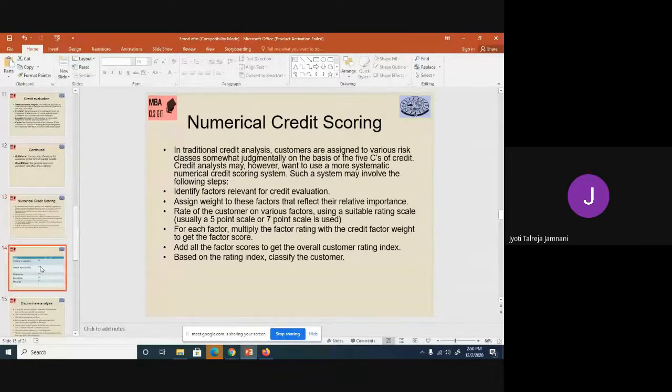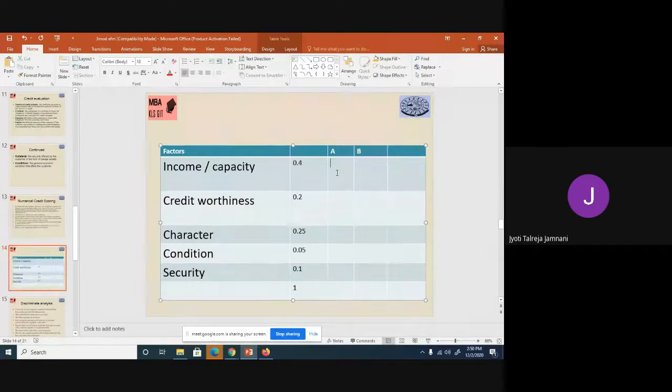Let us take a 5-point scale, with 5 being the highest rated and 1 being the lowest rated. If I give 5, that means that customer is really good. If I give 1 or 2, that means that customer is average or you have rated him very low. So in case of income, maybe I will rate customer A as 5.